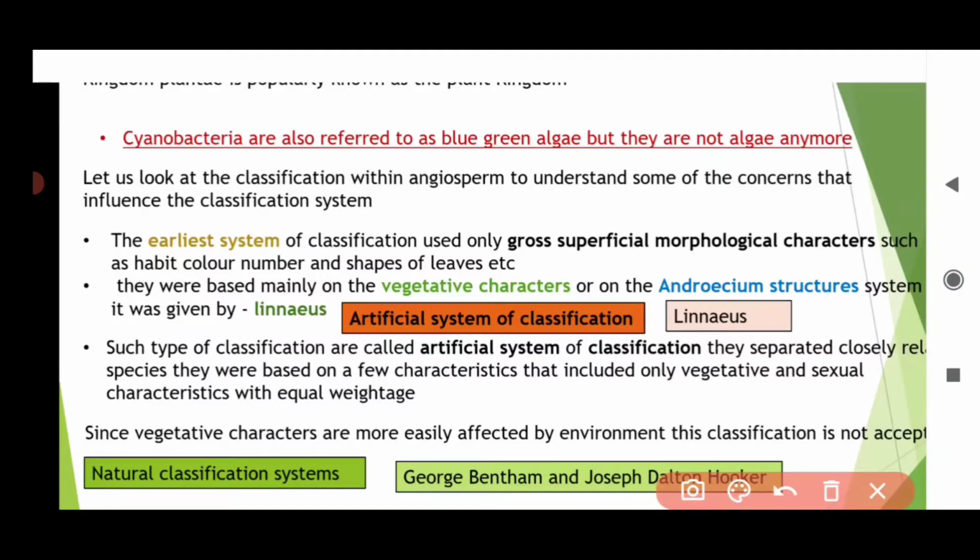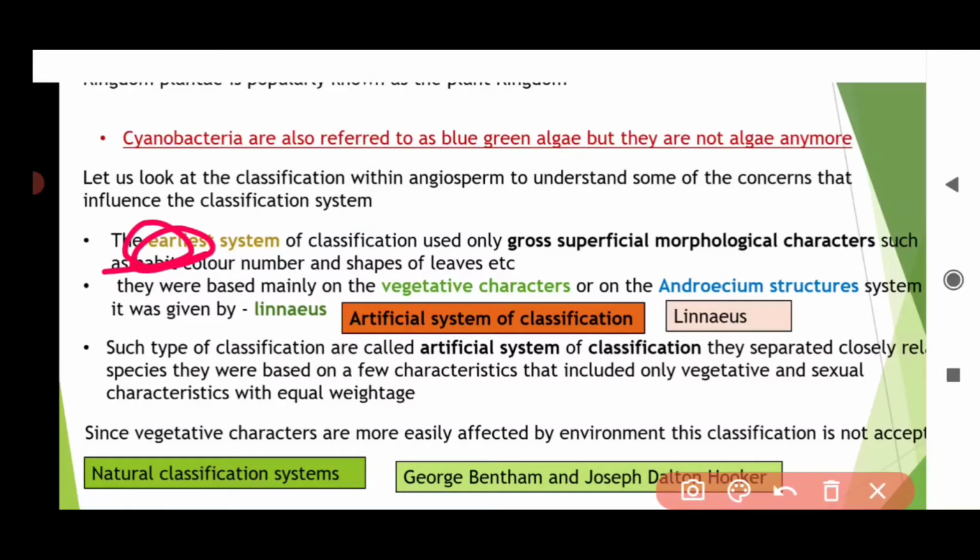Let us look at the classification within angiosperms to understand the concerns that influenced the classification system, and how it advanced. In the earliest classification, when it just began, scientists only used gross superficial morphological characters, the external appearance, like whether it is a shrub, herb or tree, that is, habit.